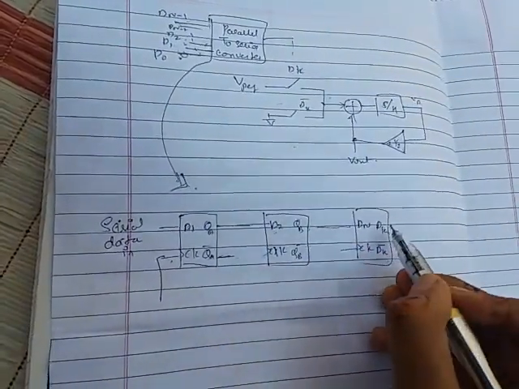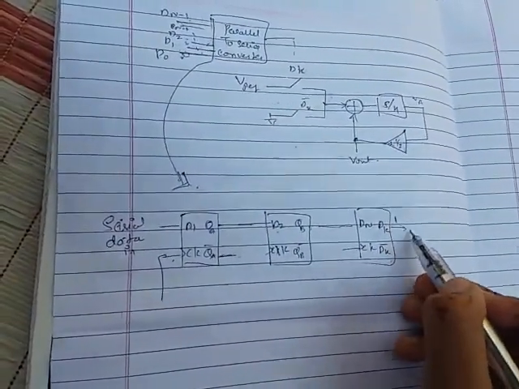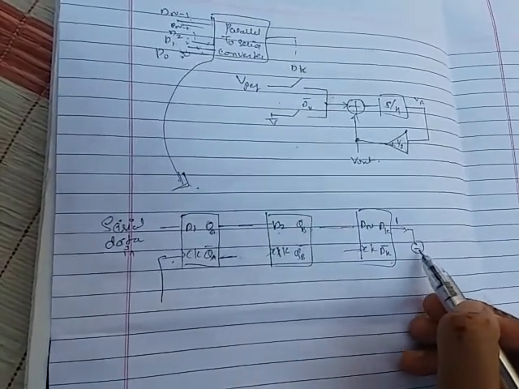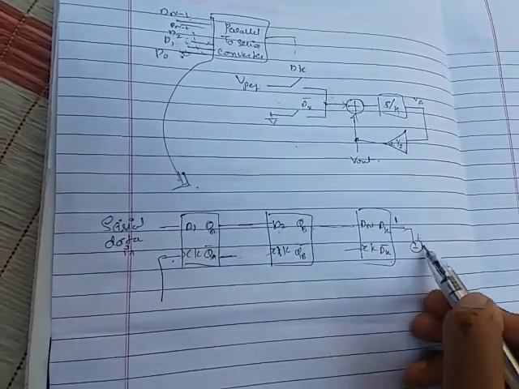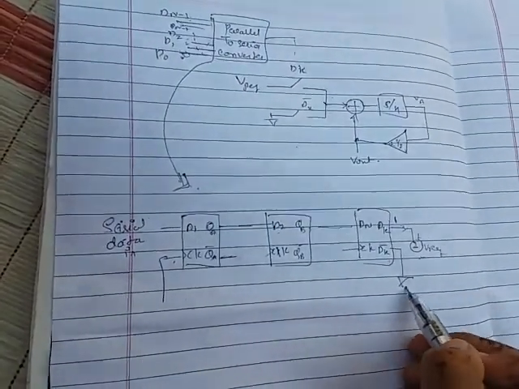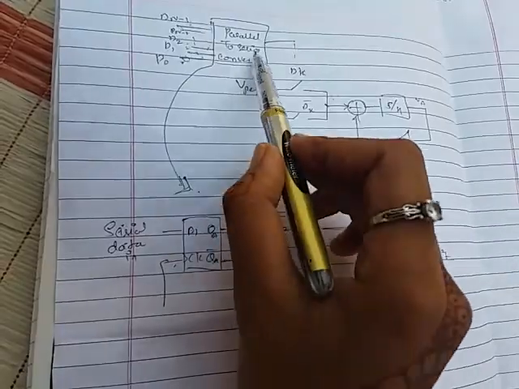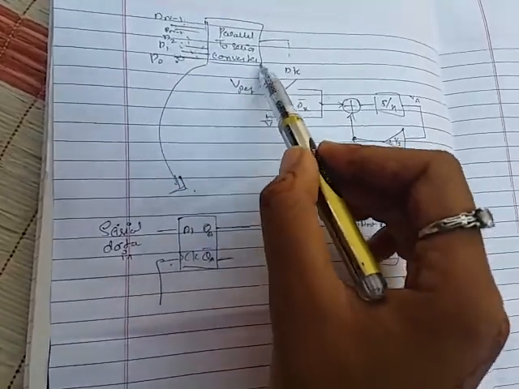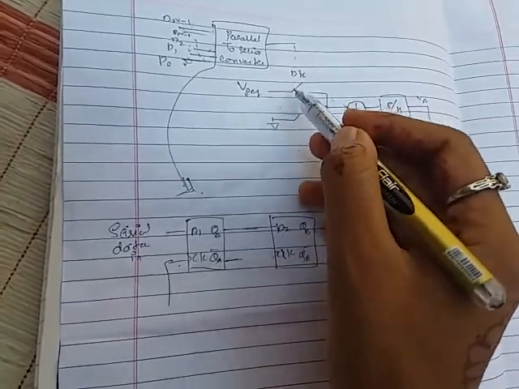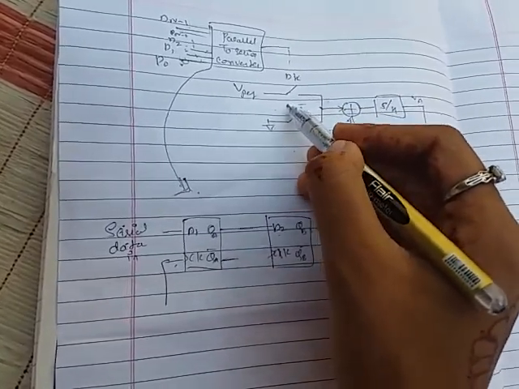So this is how they are connecting the inputs, and we are getting the output as Dk and Dk bar. Depending on this, if the output is 1, it is connected to the reference voltage. If this output is 0, then it is connected to the ground. So this is how the parallel to serial converter is connected. This Dk and Dk bar will depend upon the binary input values.